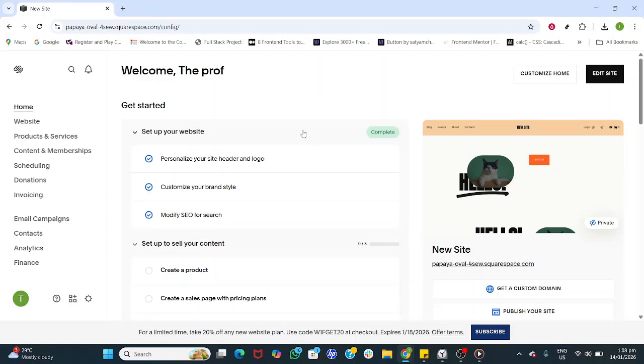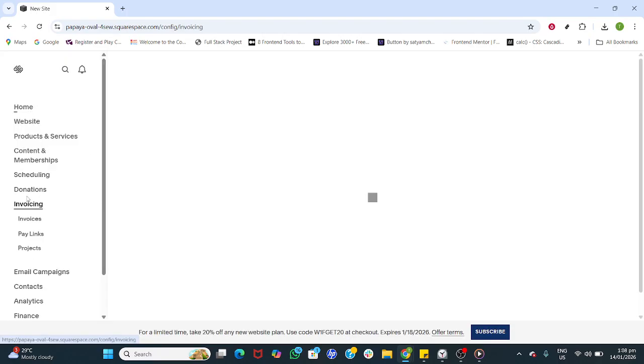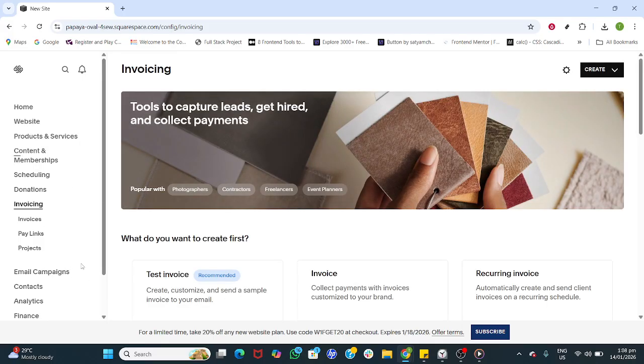In today's video, I'm going to teach you how to accept credit card payments on Squarespace. Easy 2022. We'll start inside your Squarespace dashboard. Open your new site so you're viewing the main settings panel. On the left-hand side, find Invoicing.